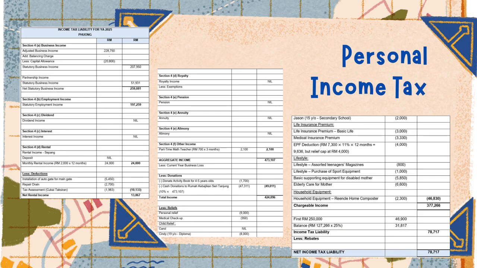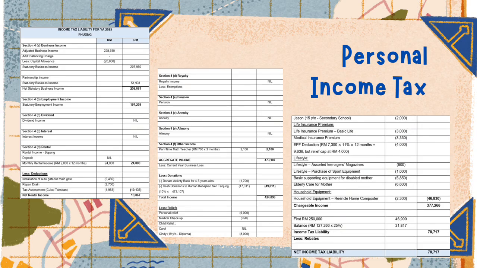RM13,867. On the other hand, under Section 4, Subsection F, FONG also earned RM2,100 by working as a part-time mathematics teacher. Since this income does not fall under the other categories of income, it is treated as other income and is included in the tax computation. After combining all the taxable income sources, including business income, employment income, rental income and also other income, FONG's aggregate income amounts to RM473,107. Next, the allowable donations are deducted.